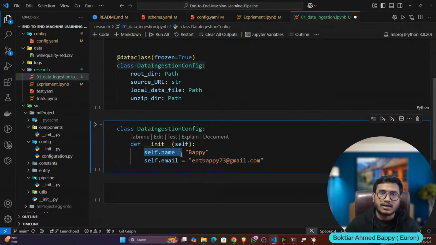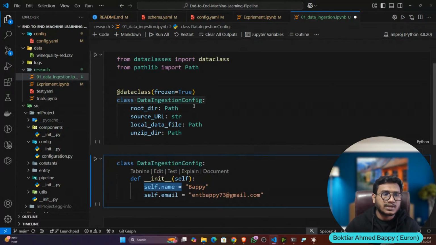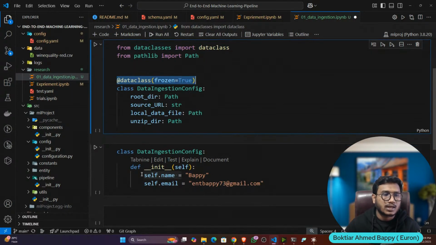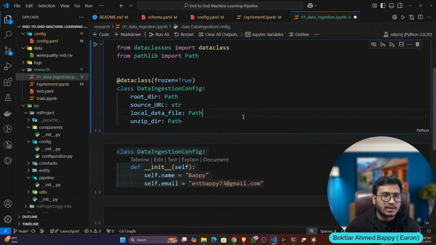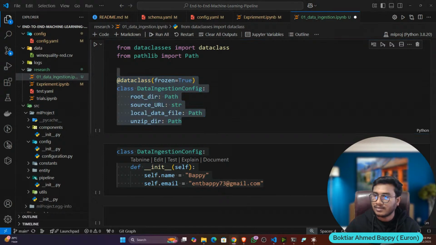So we write the self here. But if you are using the dataclass decorator, you don't need to use the constructor and you don't need to use self. Without writing self, you can automatically create the variables inside it. This is called a dataclass. I hope you got it. This is how we do configuration management in Python. So this is the difference between your actual class and this dataclass. Make sense?